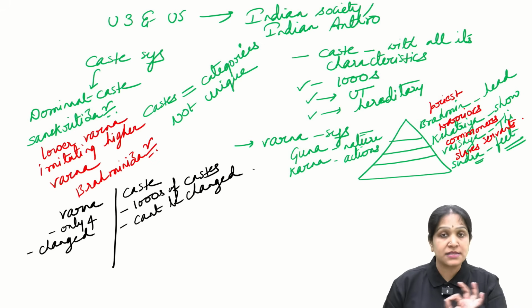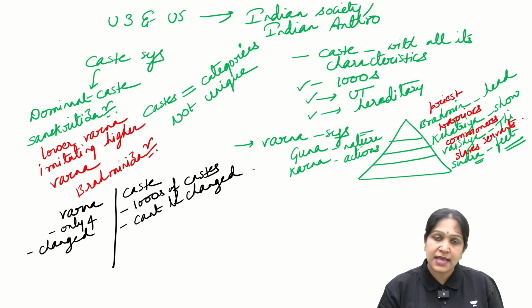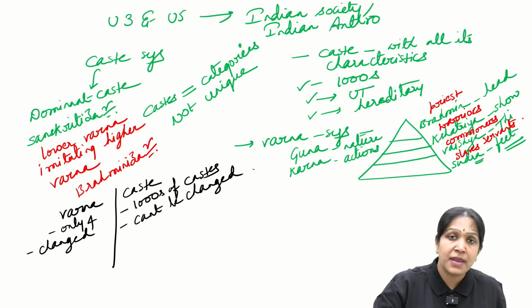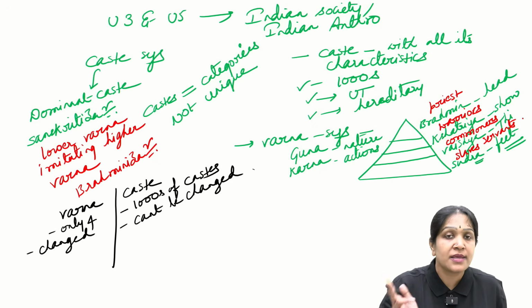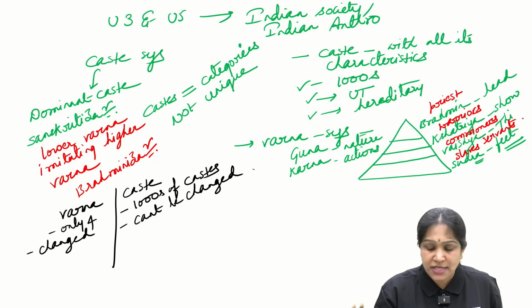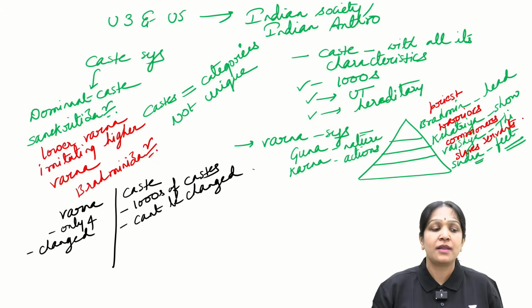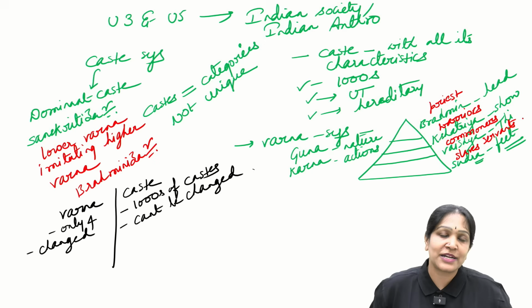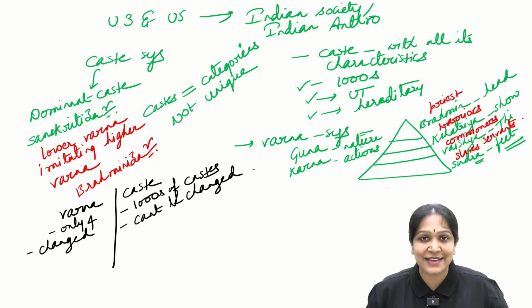Varna can be changed, caste cannot be changed. Is it clear? Caste cannot be changed. Varnas can be changed. For example, Ravan was a born Brahmin, but by occupation he is a king. So like that one can change the Varna, but one cannot change caste. For example, my prelims marks are in the borderline. Now I will change into SC or ST so that my prelims will be cleared. Is it possible? Not possible. I cannot change the caste.